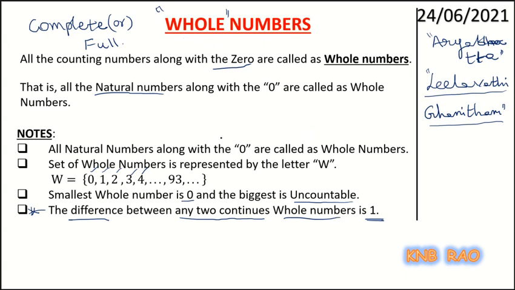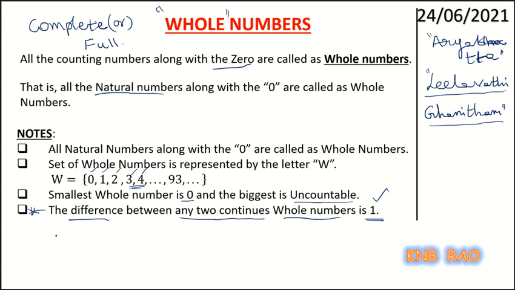So when you have difference between any two continuous numbers as 1, that means definitely they are fulls. Full 4 minus full 3 only gives the difference as 1. If I have parts, the difference between any two continuous such parts will never be 1.